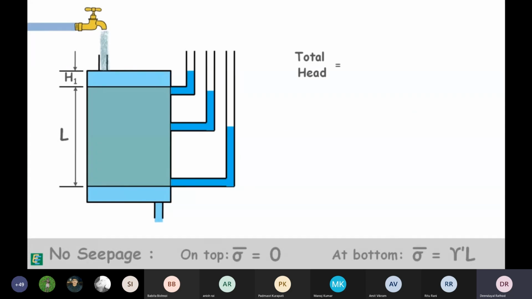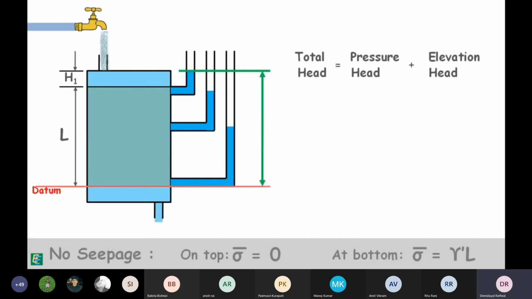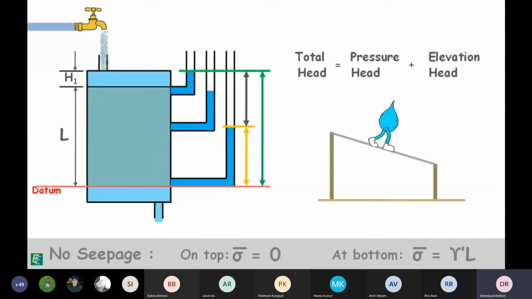The total head, that is pressure plus elevation head, at the top of the soil is higher and lower at the bottom of the soil. This difference of head at different depths in the soil clearly indicates that there is a flow of water in the soil. As we know, water flows from high head to low head. Let's say the head difference between the entry head and exit head of water is small h. Also remove this middle standpipe. We don't need it right now for analysis.